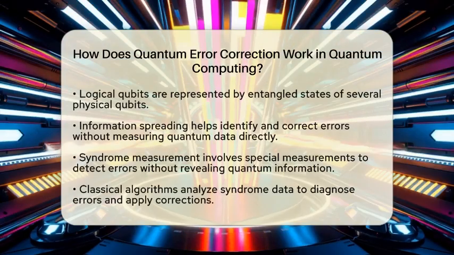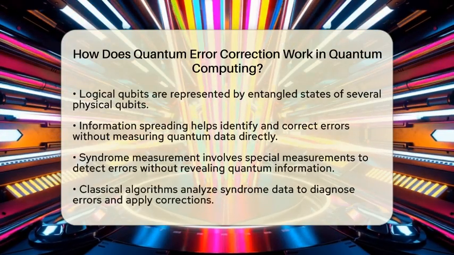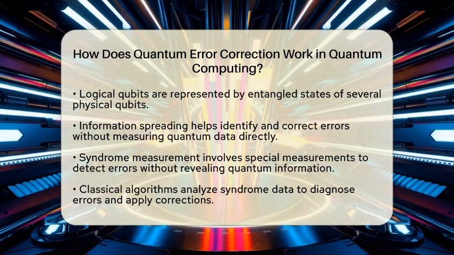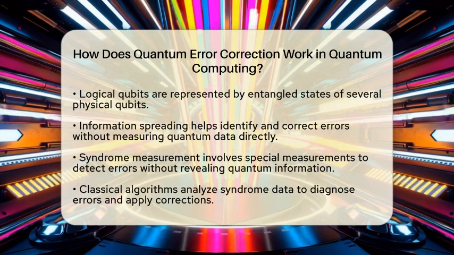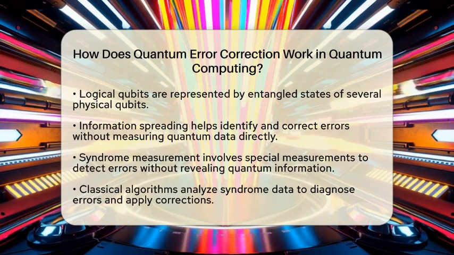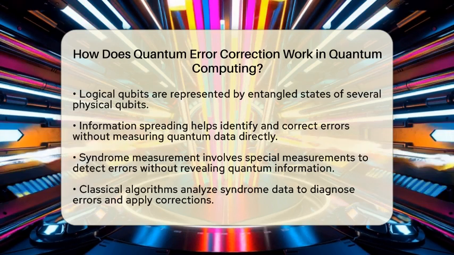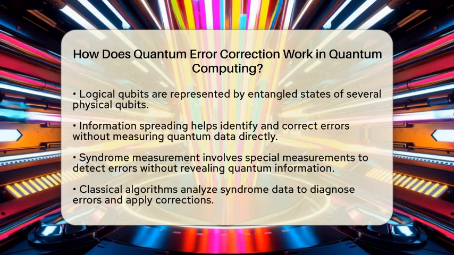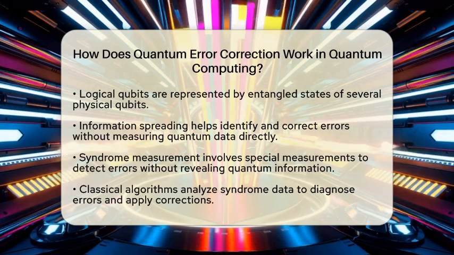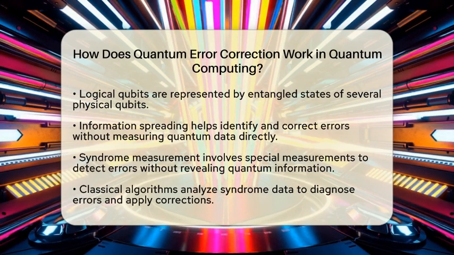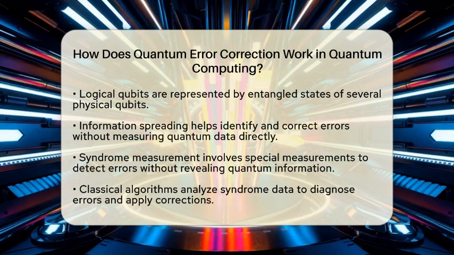So how does this encoding work? First, the logical qubit is represented by an entangled state of several physical qubits. This spreading of information allows the system to identify and correct errors without directly measuring the quantum data, which could disrupt it. Next comes the syndrome measurement.